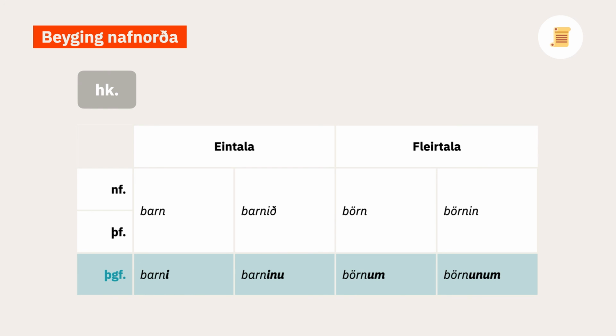And finally we have a pattern for a strong neuter noun. So barn, barni, barnið, barninu, börn, börnum, börnin, börnunum.